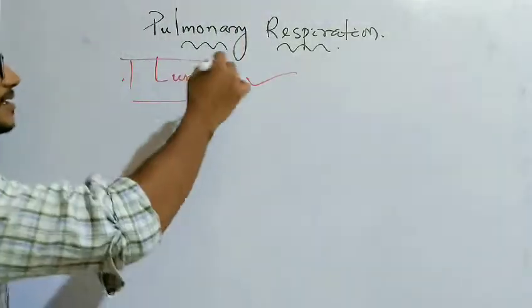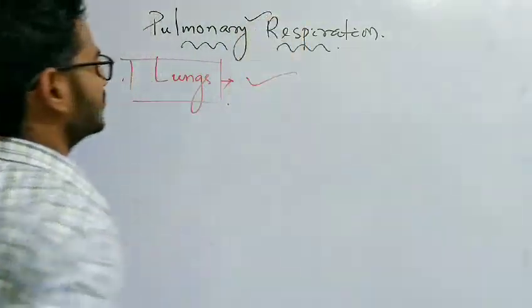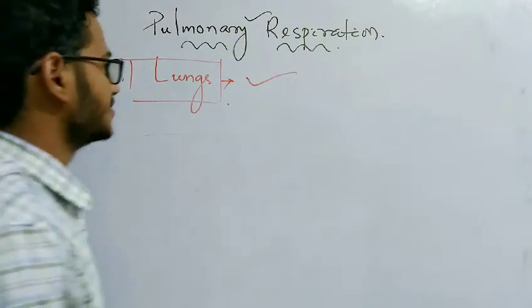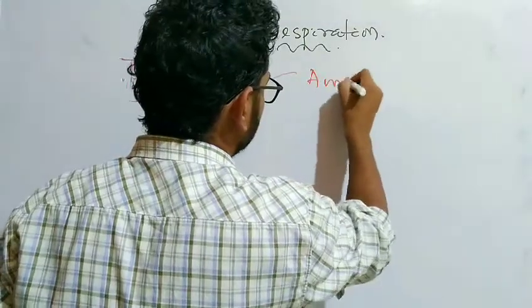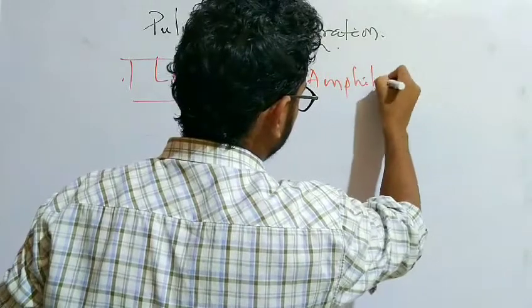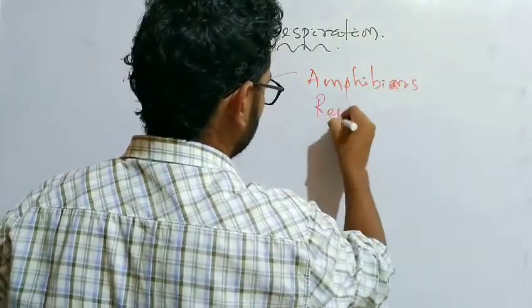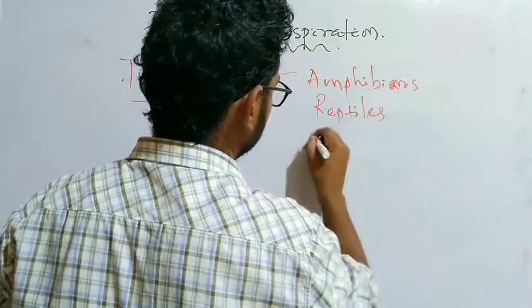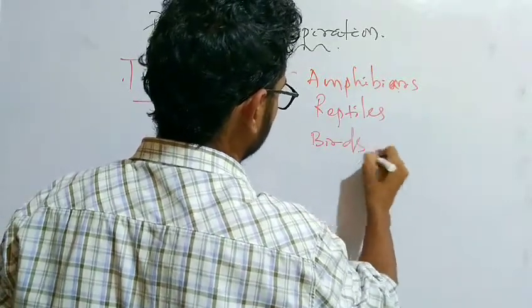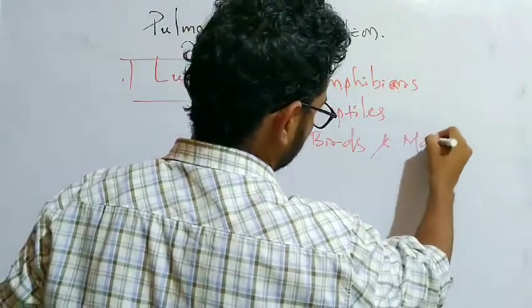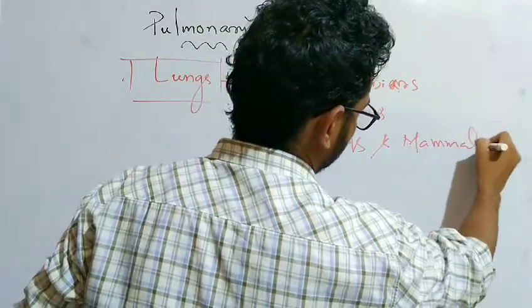First, let us know where the pulmonary respiration is seen. It is seen in case of amphibians, reptiles, birds and mammals.